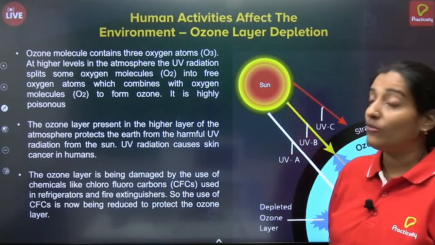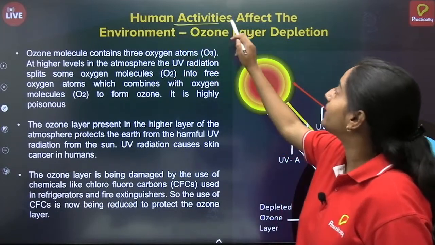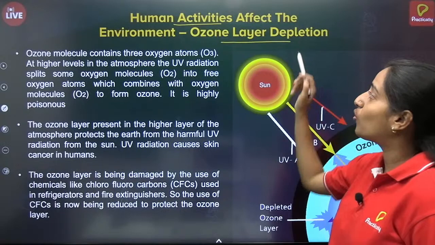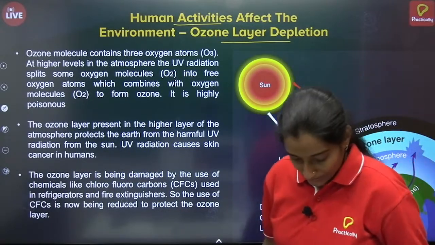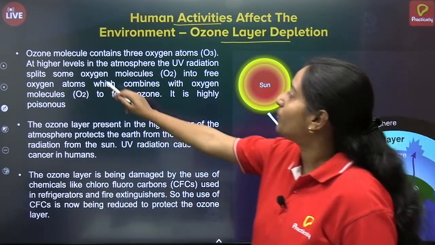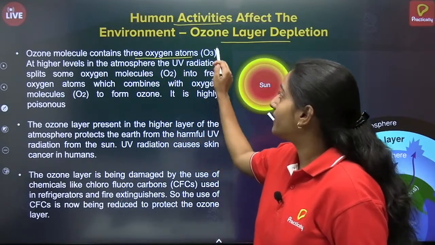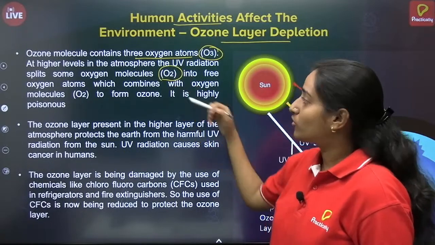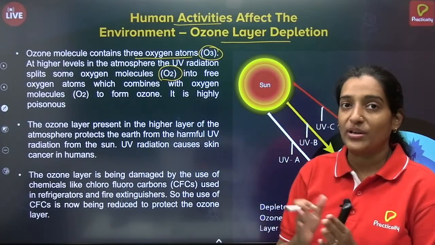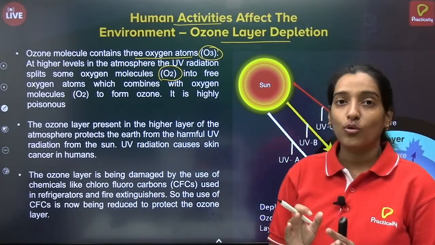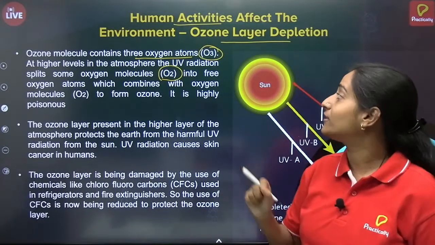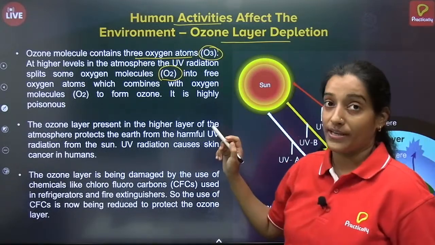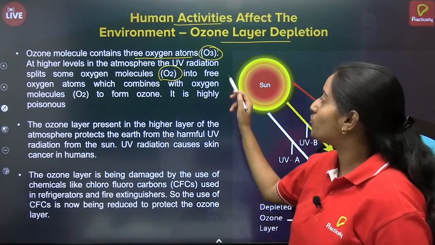So now we will see the effects of human activities on the environment. The first example we'll be seeing is ozone layer depletion. An ozone molecule contains 3 oxygen atoms. It is O3. Oxygen is usually O2. If there is a splitting of oxygen molecules, the single nascent oxygen will combine with O2 and form O3. So that is nothing but ozone.